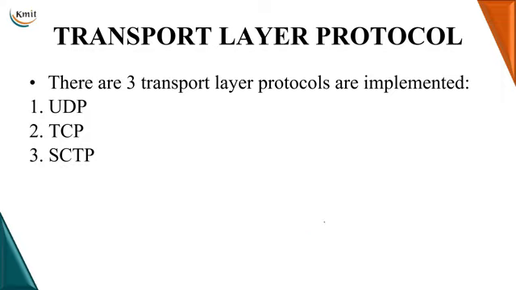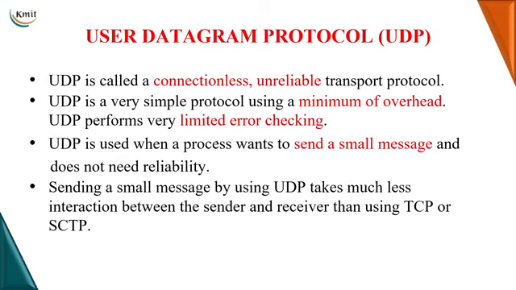Then, coming on to the transport layer protocols. Let me remind you that we have learnt about data link layer protocols like sliding window and all that. We have learnt many network layer protocols: IP, IPv4, IPv6. We have learnt about ARP, RARP, BOOTP, DHCP. We have learnt about ICMP, IGMP. We have learnt about so many protocols at the network layer. Now we are going to learn about the protocols at the transport layer. The protocols at the transport layer are UDP and TCP, which we will be discussing in detail. SCTP is just mentioned. It has the properties of both UDP and TCP. UDP stands for User Datagram Protocol.